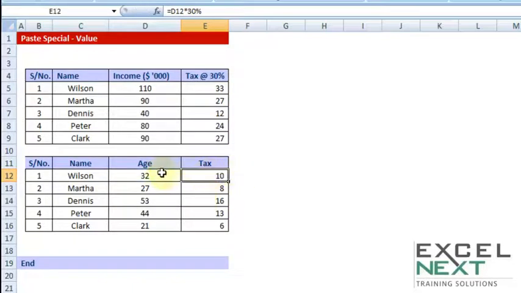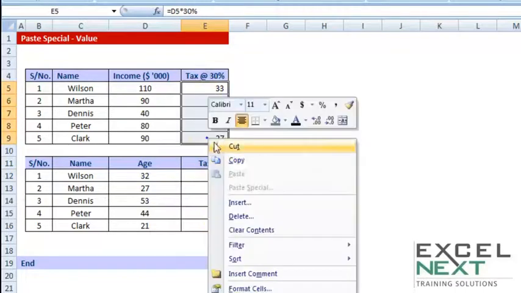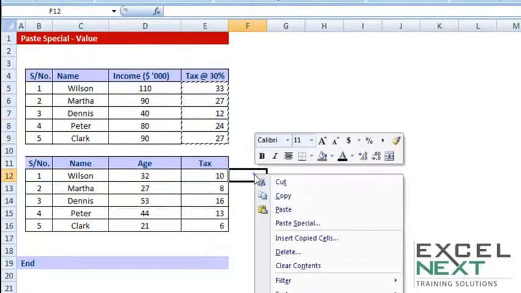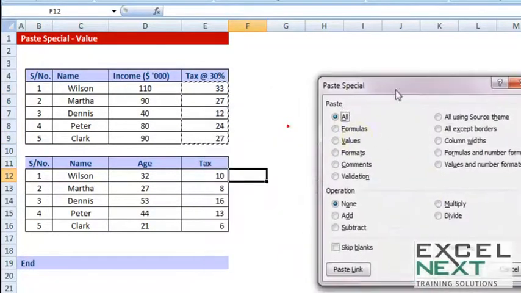Of course, I would not want to multiply 30% to the age. That is not how the taxes work. So how do I make the correct calculation? I will certainly copy my data, but I will not paste it. I will paste in a special manner such that only the values are pasted, not everything, not the formulas, not the formatting, just the values.